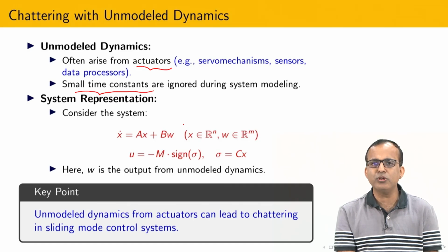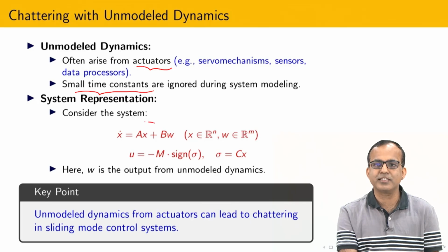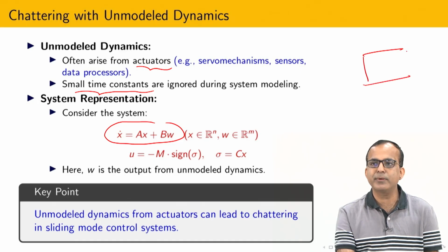In order to understand the effect of unmodeled dynamics on chattering, I am going to take a linear system. What is omega here? In order to implement some kind of control, this is the plant equation, and after that I need an actuator.